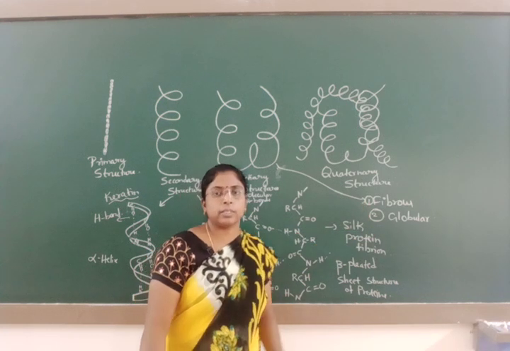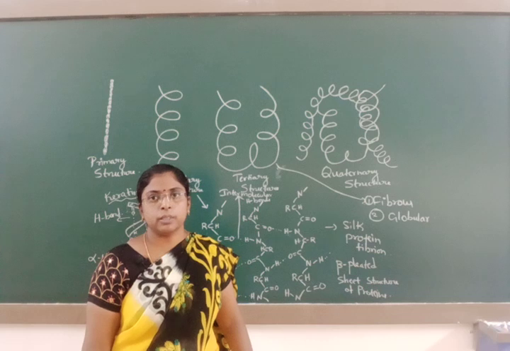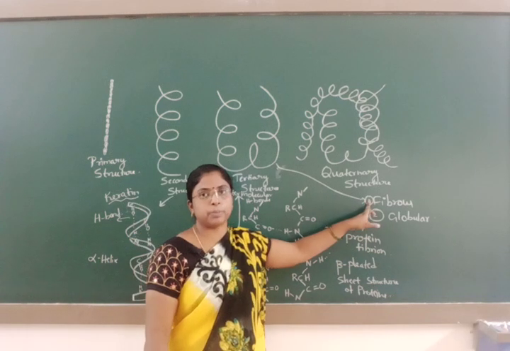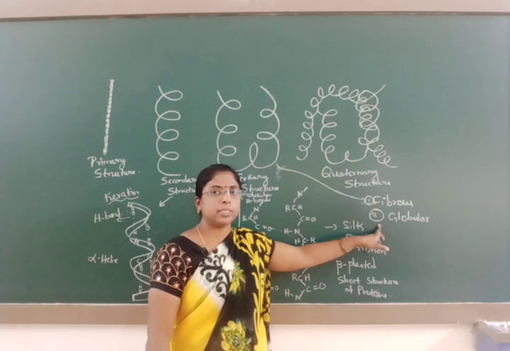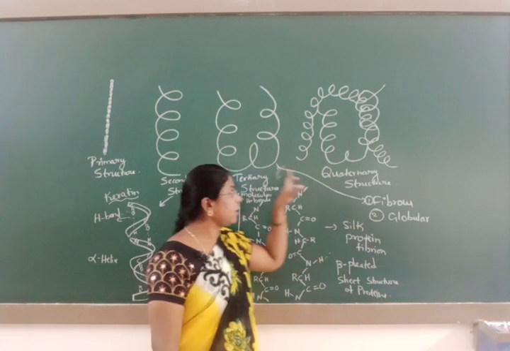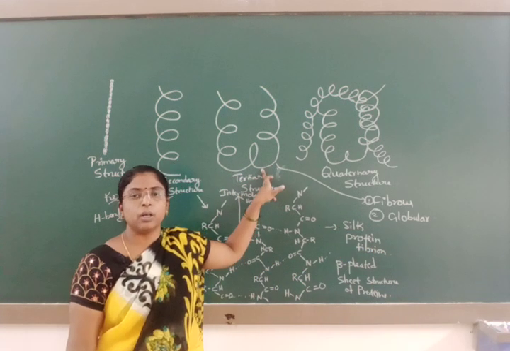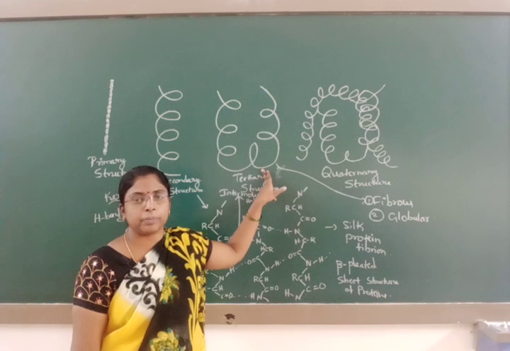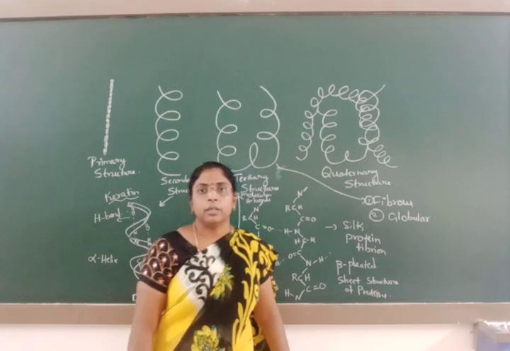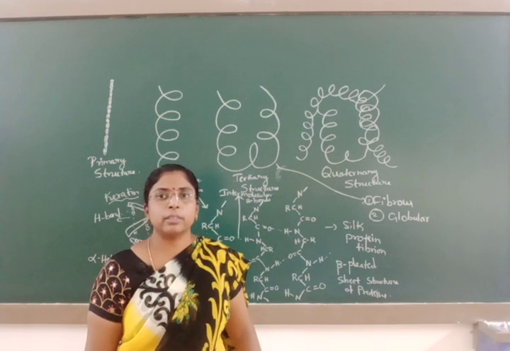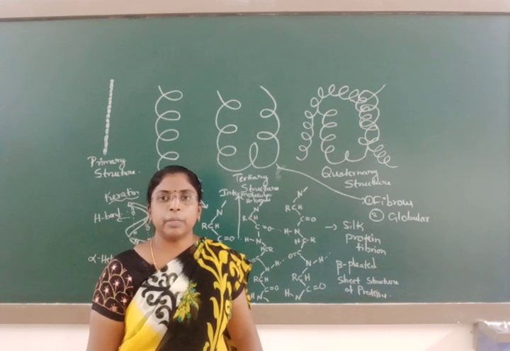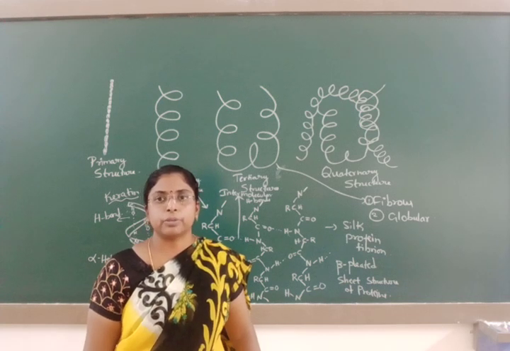Fibrous and globular are named based upon the shape of these chains. If it is a thread-like structure, then it is known as fibrous proteins. If it is globular, spherical, then it is known as the globular structure. Tertiary structure gives the overall shape of a polypeptide, fibrous or globular. Here the secondary as well as the tertiary structures of the proteins are maintained due to the following forces.